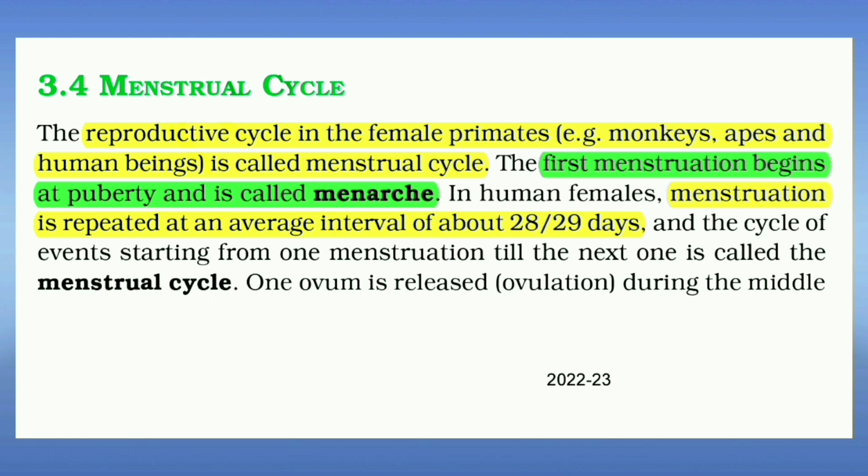Reproductive cycle in the female primates, monkeys, apes, human beings is called menstrual cycle. First menstruation begins at puberty and is called menarche. Menstruation is repeated at an average interval of 28 to 29 days.